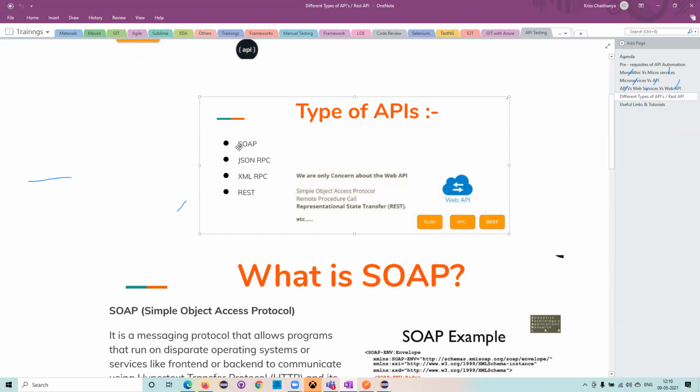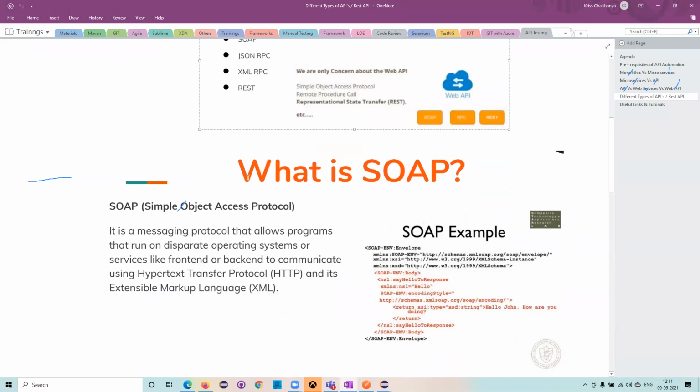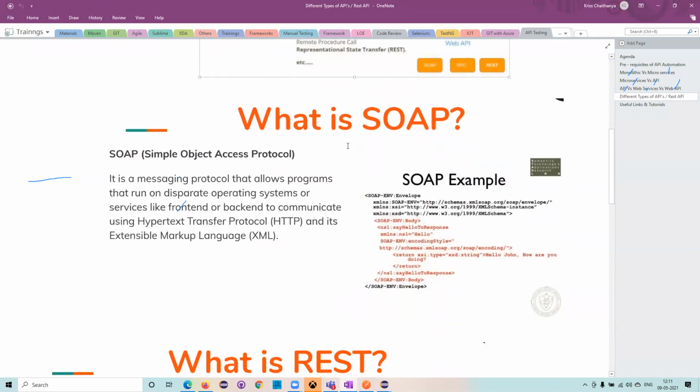Okay, so now what do we mean by SOAP API? SOAP is the expansion of Simple Object Access Protocol. So the name itself says that it's a simple object access protocol. So this is a protocol. Now I'll explain the basic difference between SOAP and REST with one small example. Previously, we used to have an envelope. We will write a letter, open the cover, keep the letter inside, and then send the envelope.